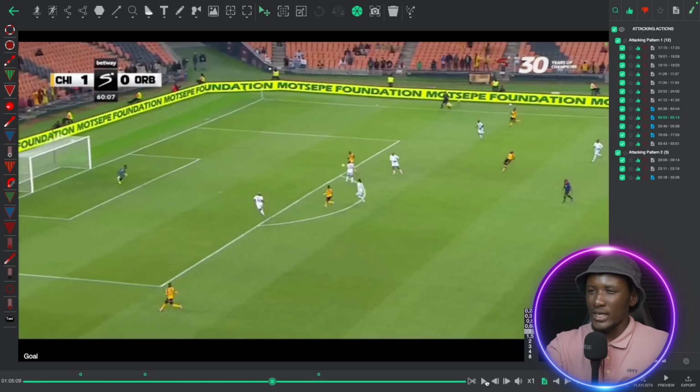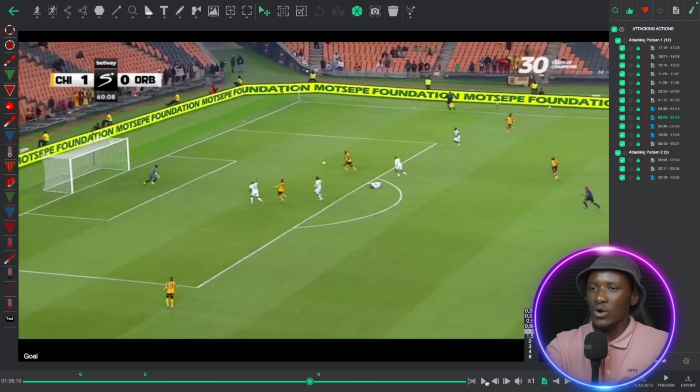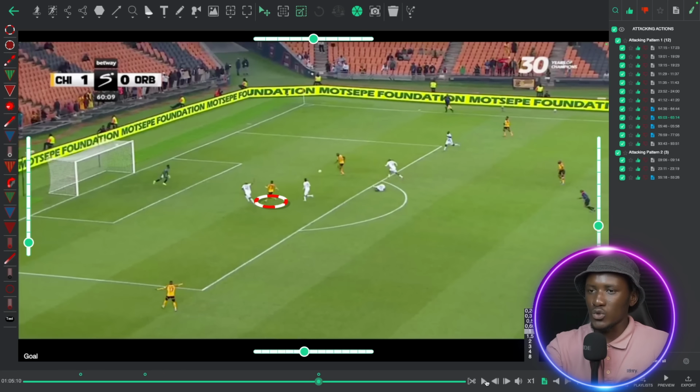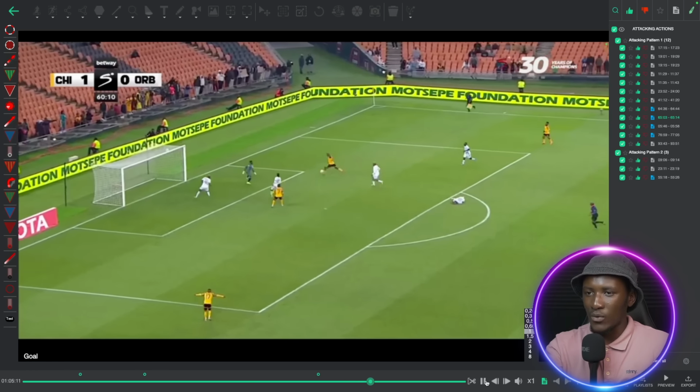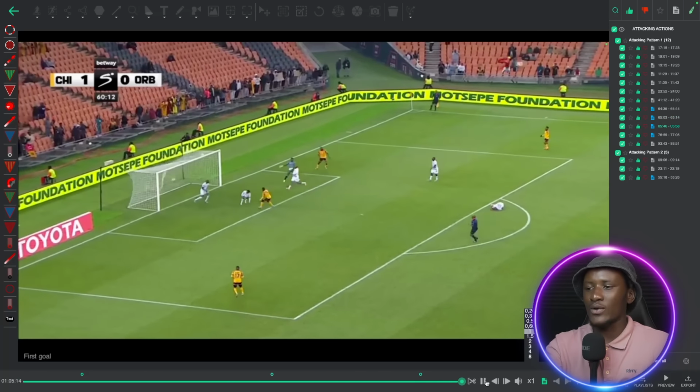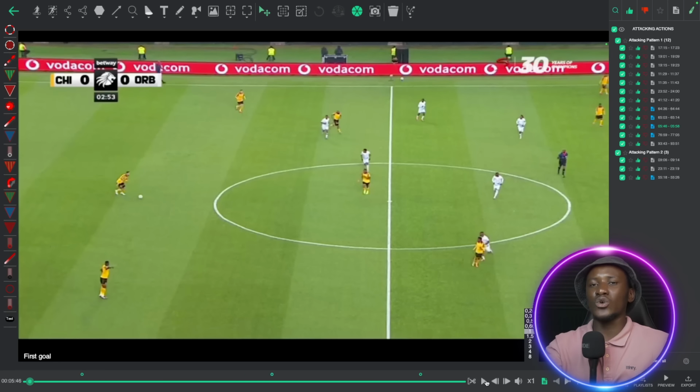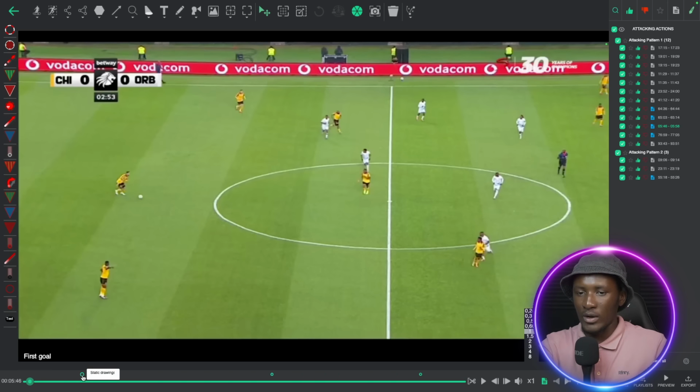Look at what he does, though, that I like. So when Ighodaro shoots, look at what Mduduzi does. He does not just keep on running, but he stops. You see, slows down. He stops. And then now he can score the ball. He doesn't continue running forward because he knows if there is a rebound, it's going to come back to him. So the ability to now read the game like that, those are the things that I'm talking about, that they have improved a lot about him.